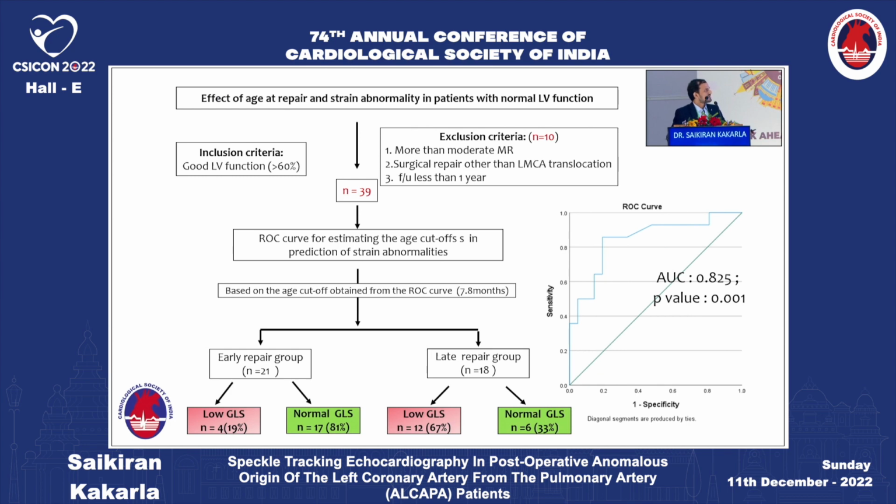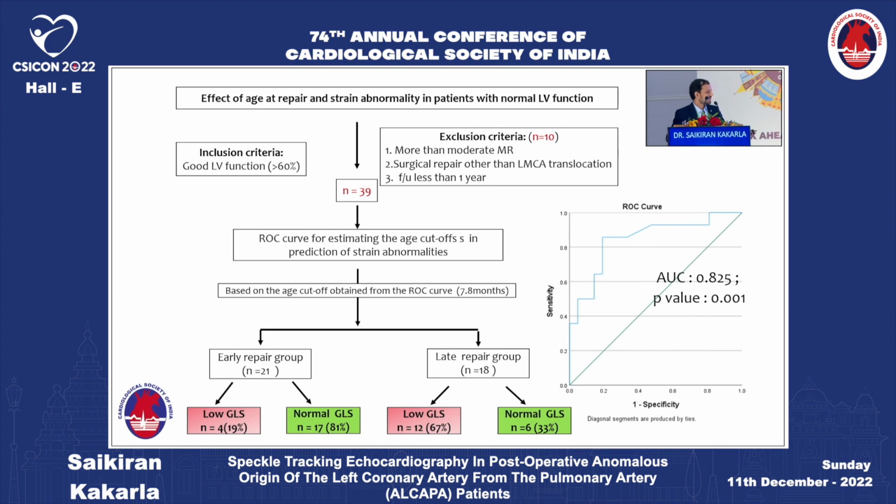So, based on this, we took the whole normalized LV function group and tried to analyze whether there is any correlation with age of repair. To exclude confounding variables for strain, we excluded patients with more than moderate MR, which can decrease the strain. So finally, we included 39 patients for this analysis. A ROC curve was analyzed by plotting age of repair as a continuous variable and normalization of strain as a categorical variable. It gave a cutoff of 7.8 months with an AUC of 82%, which is good sensitivity and specificity, dividing into late and early repair.